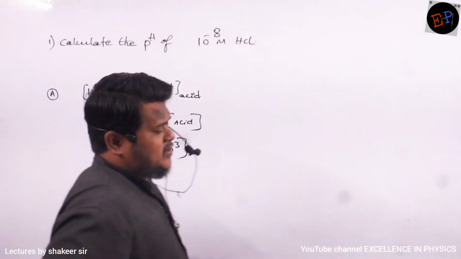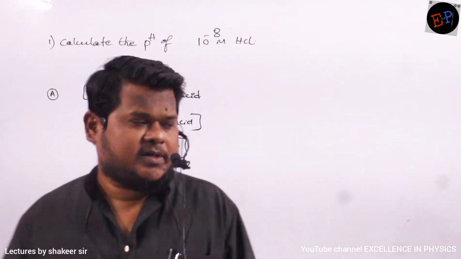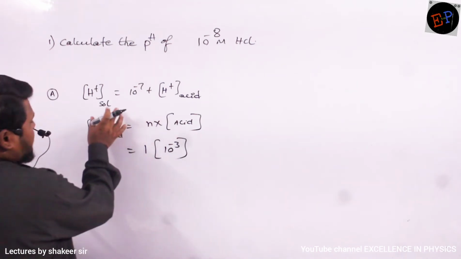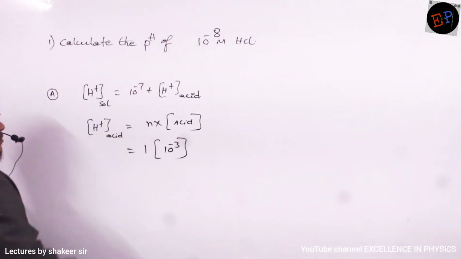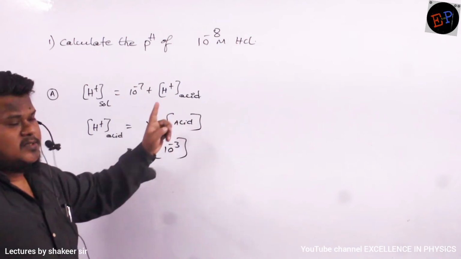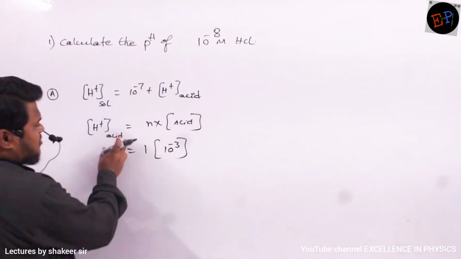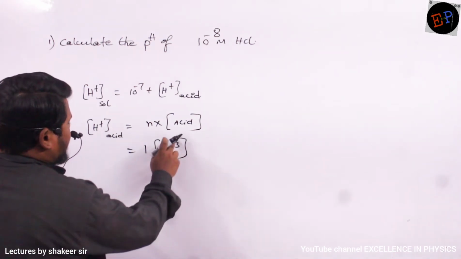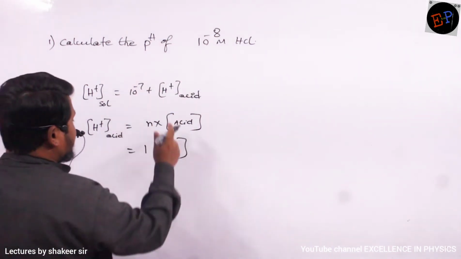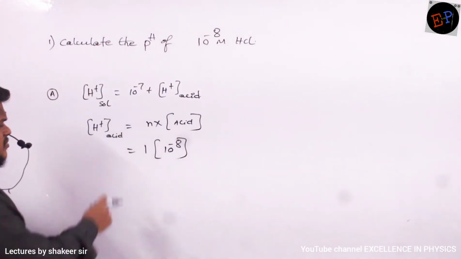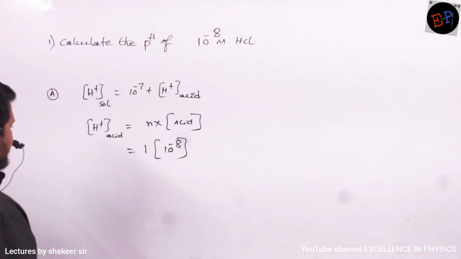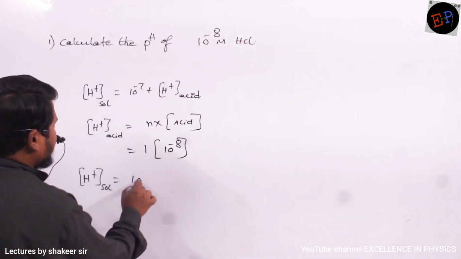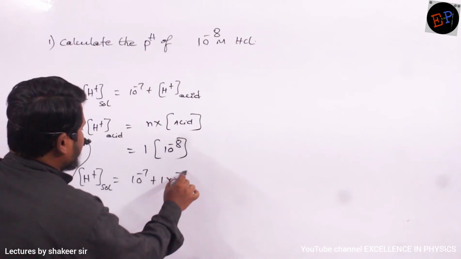Calculate the pH of 10 power minus 8 molar HCl. Okay. So now let us do the calculation. This is again same, no? H plus of solution is equal to 10 power minus 7 plus H plus of acid. Okay. So H plus of acid is how much? n into the concentration of acid. So 1 into what is the concentration of acid? Concentration of acid is 10 power minus 8. So take this value and substitute in the original equation. So therefore H plus of solution is how much? 10 power minus 7 plus 1 into 10 power minus 8.